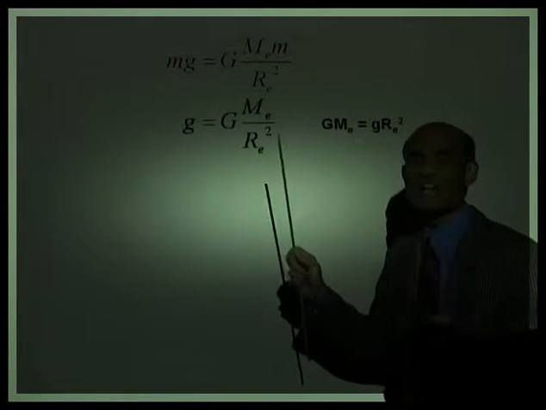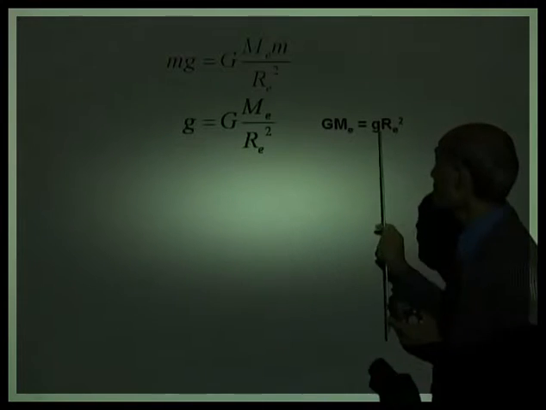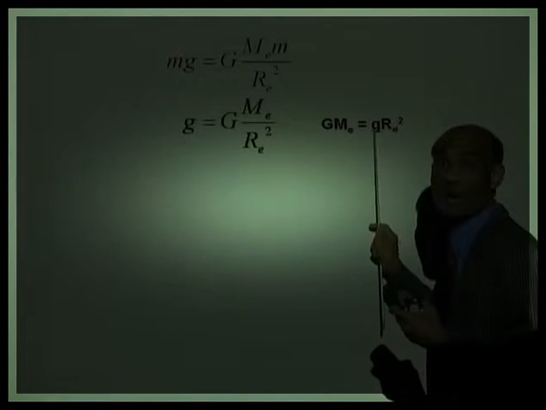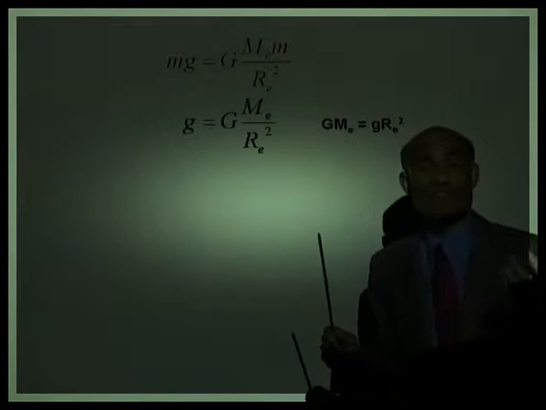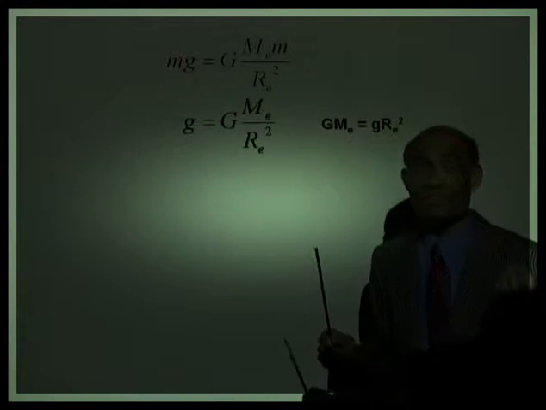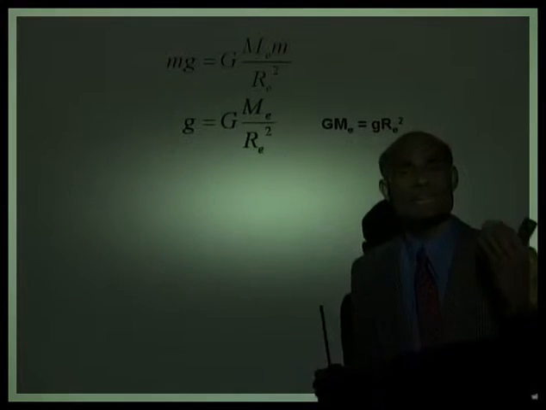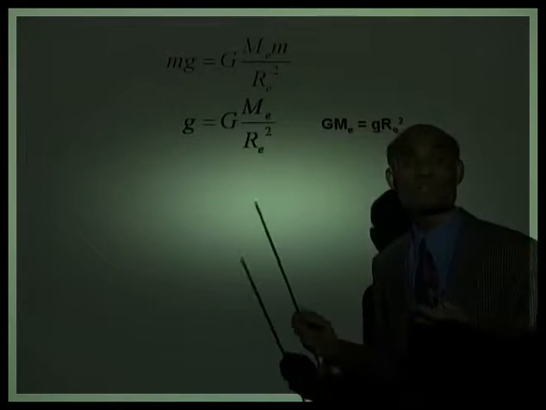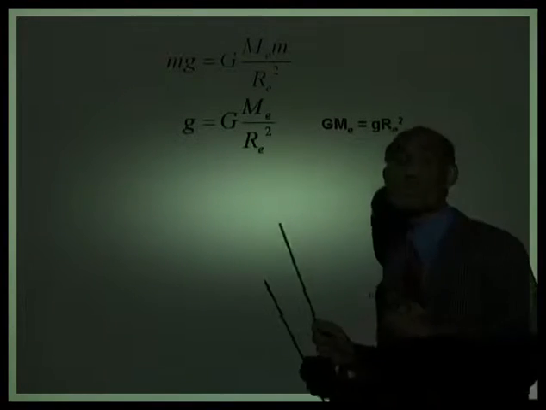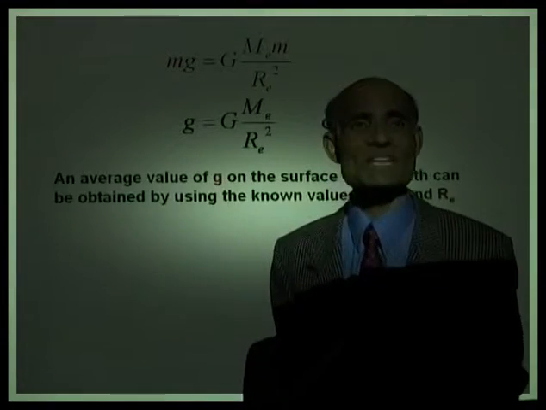Now, these values are not very readily available for most of you unless you remember them. But look at this, g RE squared, where g is the value of acceleration due to gravity on the surface of the Earth, which we can take as 9.8. Although it doesn't remain a constant, we can take an average value of small g as 9.8 meters per second squared. And RE is the radius of the Earth, which everybody must have a fair idea what it is.